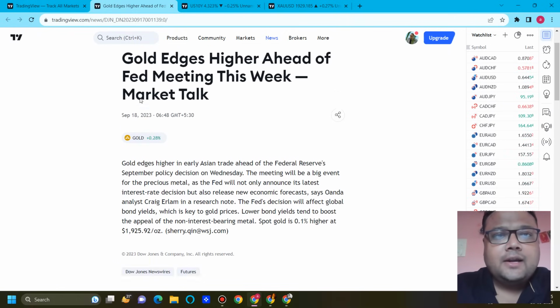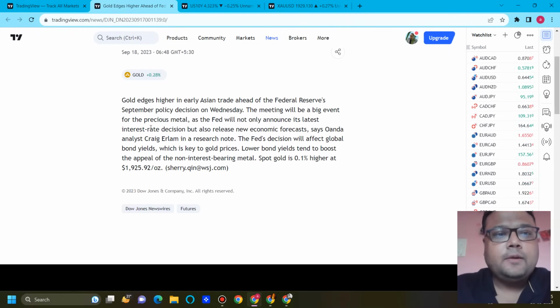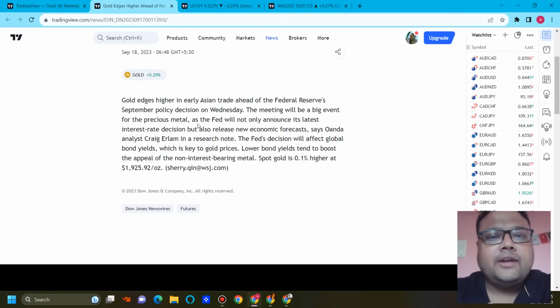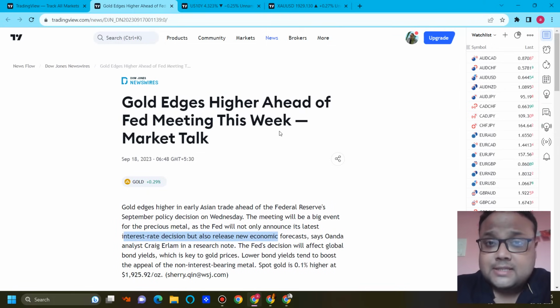Gold edges higher ahead of Fed meeting this week. Gold edges higher in early Asian trade ahead of the Federal Reserve September policy decision on Wednesday. The meeting will be a big event for the precious metal as the Fed will not only announce its latest interest rate decision but also release new economic forecast. So this FOMC on Wednesday will be very important.